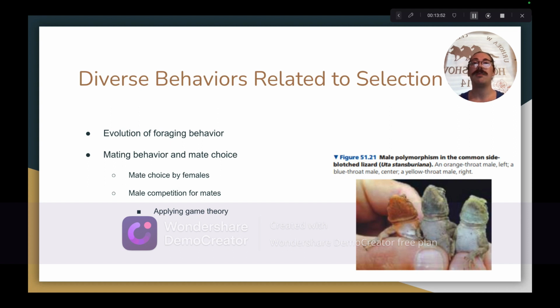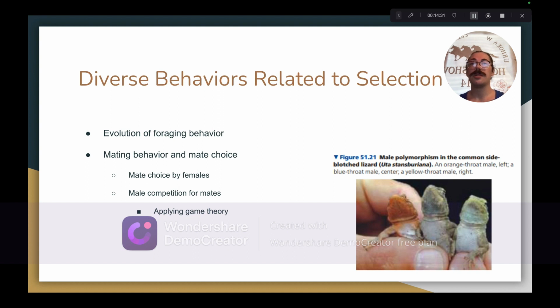For example, game theory can be applied to formulate a hypothesis that explains the varying physical characteristics of male side-blotched lizards, none of which have been exclusively favored by natural selection. Some males have orange-colored throats, these guys over here. They are hyper-aggressive and defend large groups of females. Some males have blue-colored throats, guy right here. They are relatively less territorial than the orange throats, and they defend small groups of females. And finally, this guy over here, some males have yellow-colored throats. They are not territorial, and they find chances to mate by emulating females.